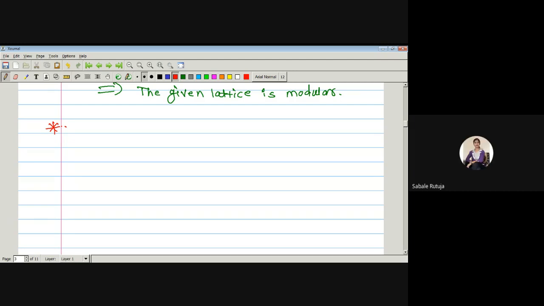Yes, sir. Why? Every chain is a distributive lattice, and every distributive lattice is a modular lattice, which implies that every chain is modular. So any chain is modular.